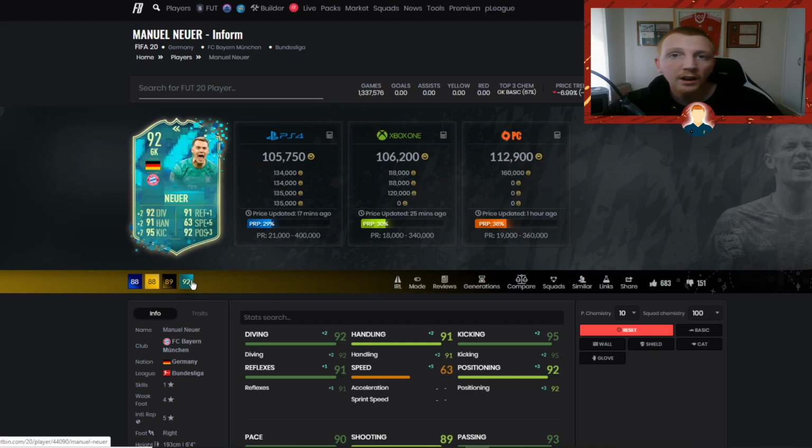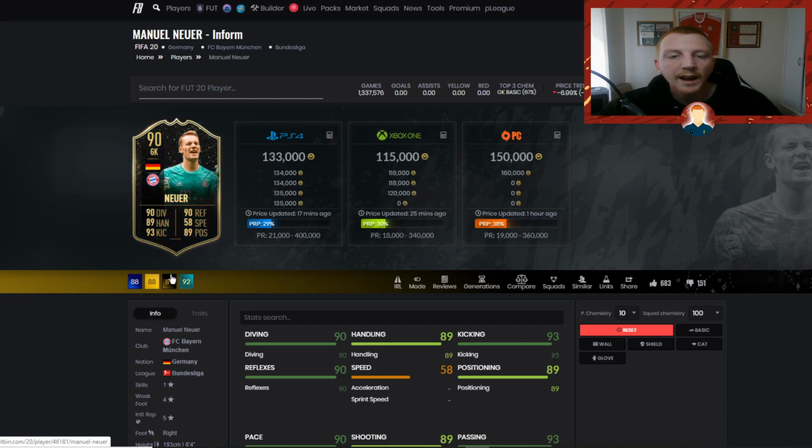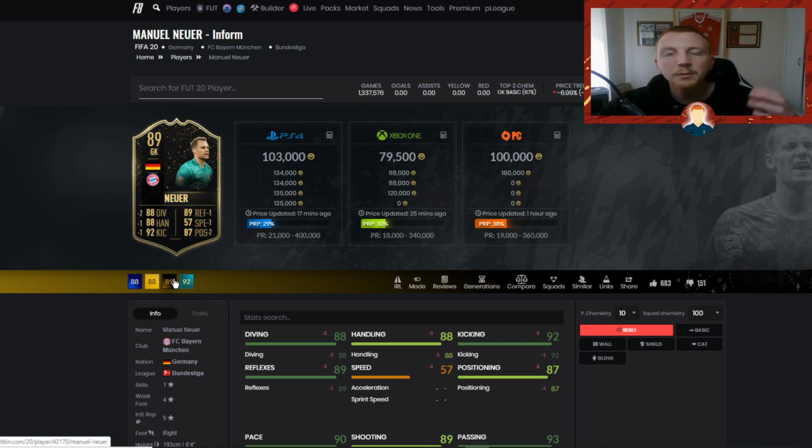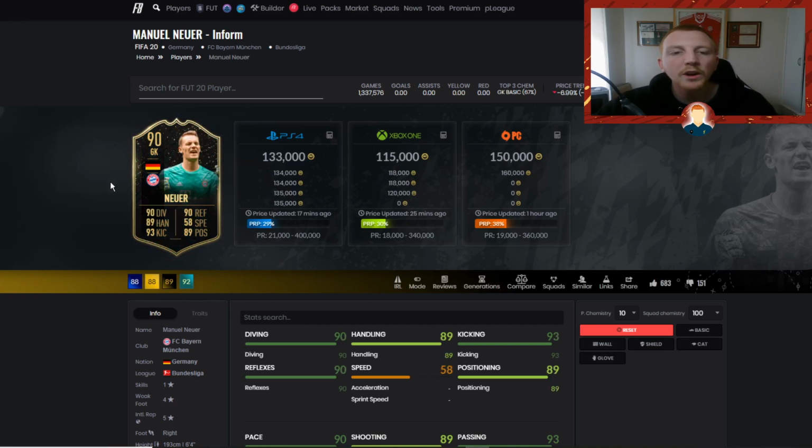When this flashback card came out earlier on in the year, I did this method with the 89 rated. The flashback came out, the 89 rated dropped massively. I went in on the 89, and then when the 92 flashback Neuer expired, the 89 ramped up in price, and this is exactly what we're going to be doing with this 90 rated Manuel Neuer.